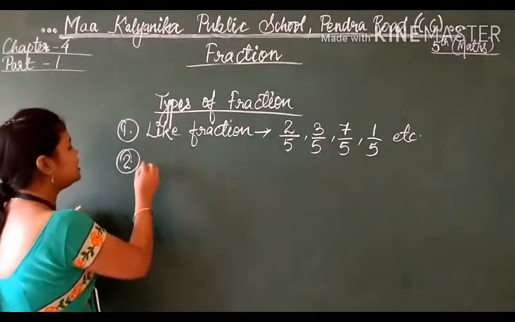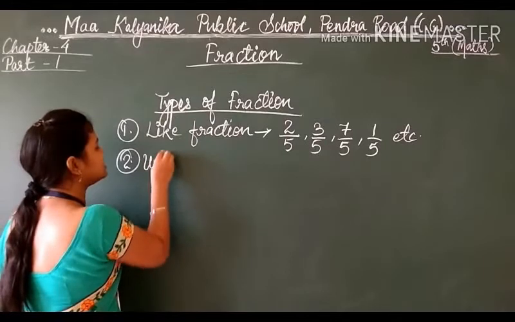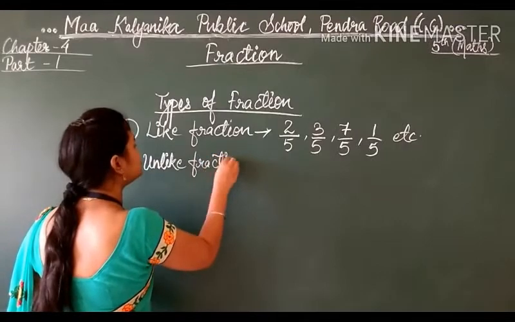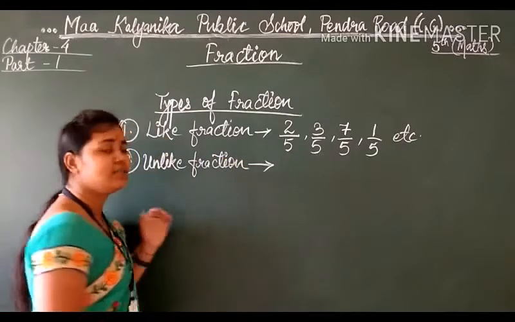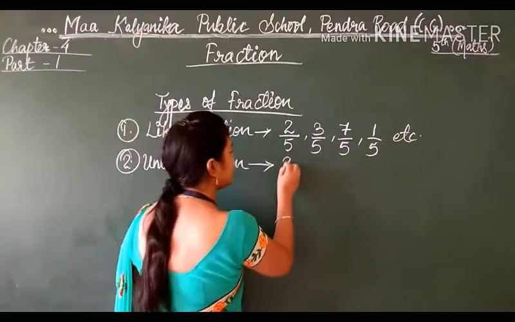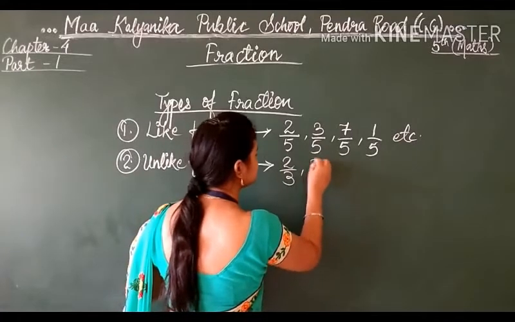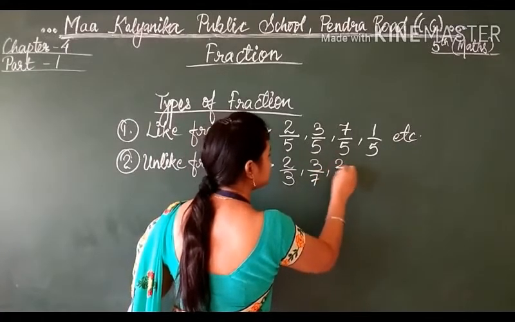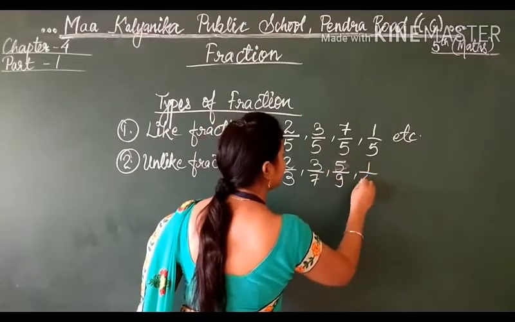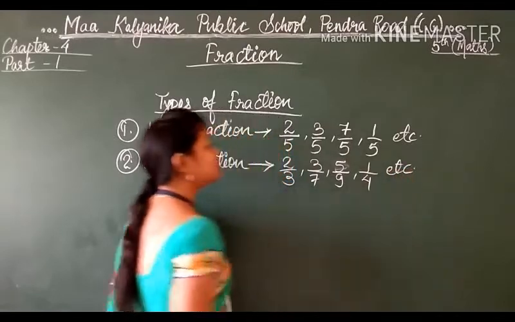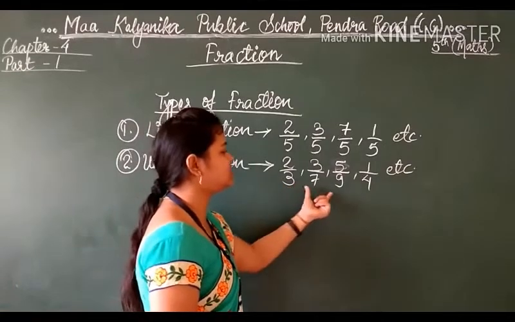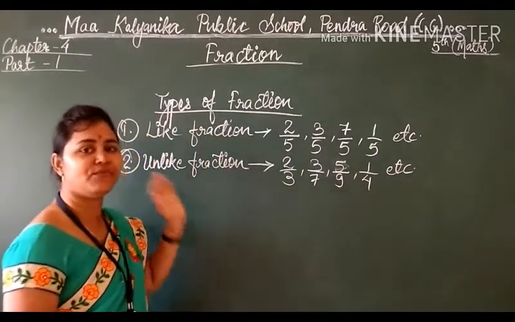Now moving to the second type, that is unlike fraction. What is unlike fraction? Unlike fractions are fractions in which the denominators are different, like 2 by 3, 3 by 7, 5 by 9, 1 by 4, etc. So students, unlike fractions are the fractions in which the denominators are different.